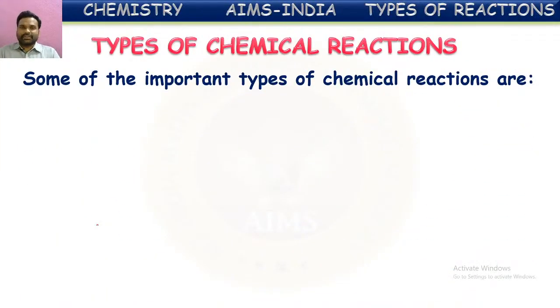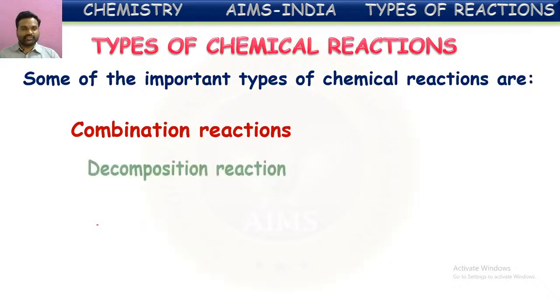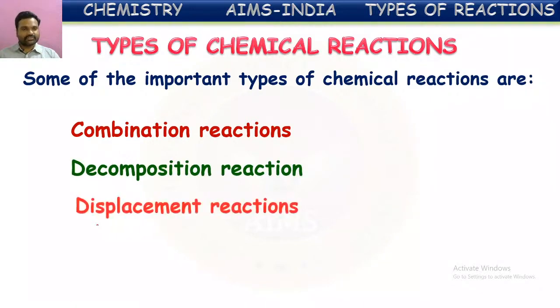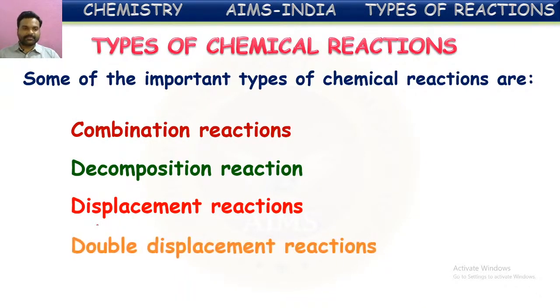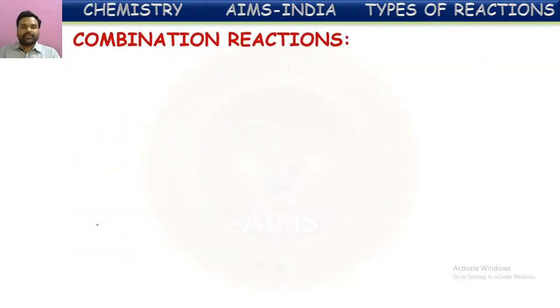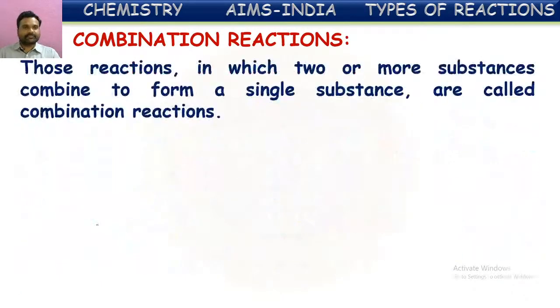There are different types of chemical reactions. Out of them, some important types we are going to discuss in this session. They are combination reactions, decomposition reactions, displacement reactions, and double displacement reactions. These are some important chemical reactions which we come across while studying chemistry and its different concepts. Let us see these different types of chemical reactions one by one.